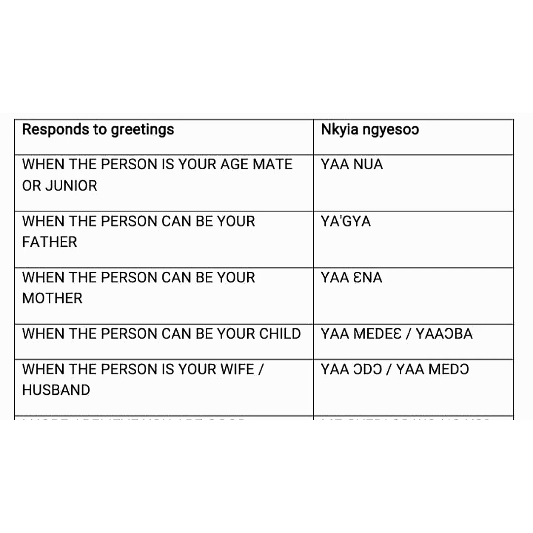Now, if the person that greeted you is your father or can be your father, then you just respond ya egya. Egya in Twi is father. So you just respond ya egya if the person that greeted you can be your father or is the same age as your father. All right.